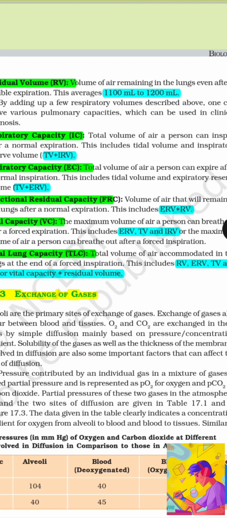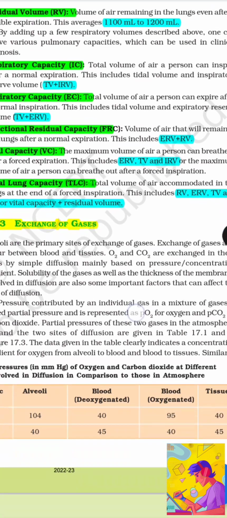Expiratory capacity: total volume of air a person can expire after a normal expiration. This includes tidal volume and expiratory reserve volume, that is TV plus ERV. Functional residual capacity: volume of air that will remain in the lungs after a normal expiration. This includes ERV plus RV.